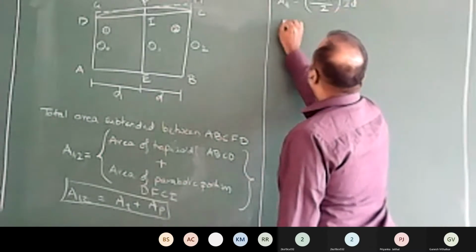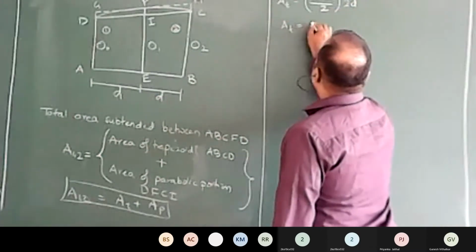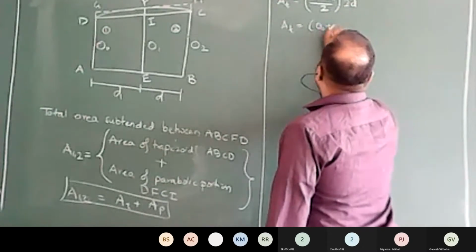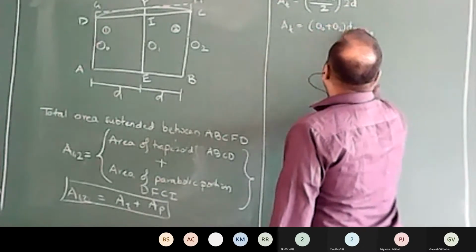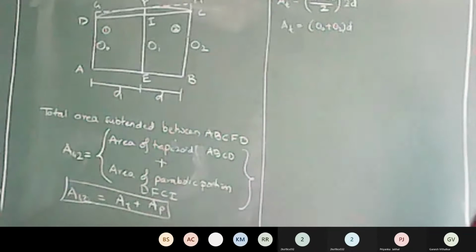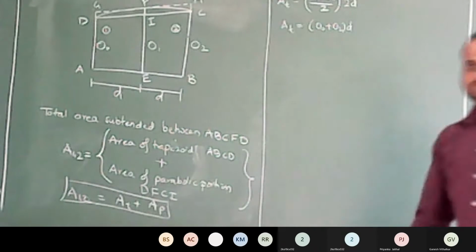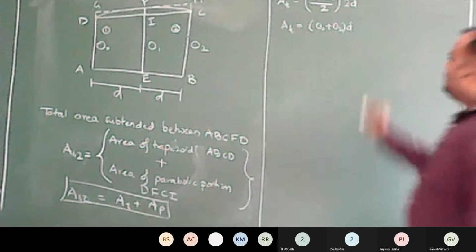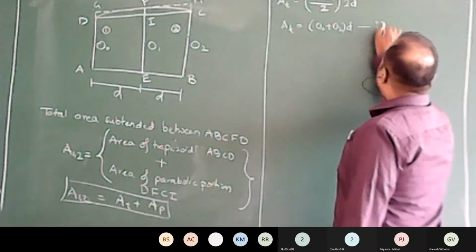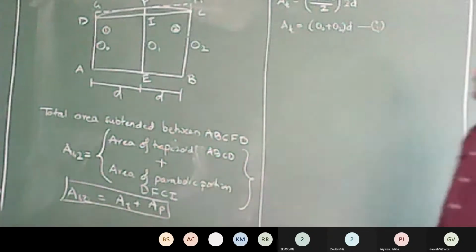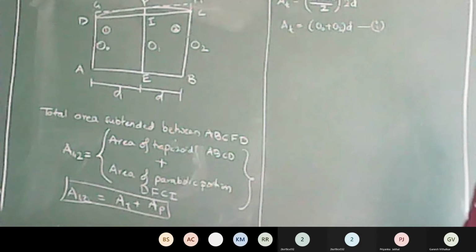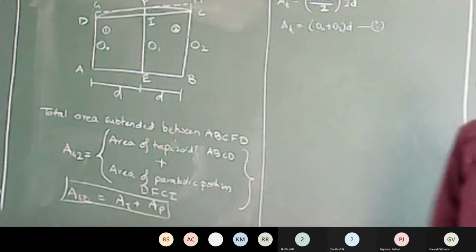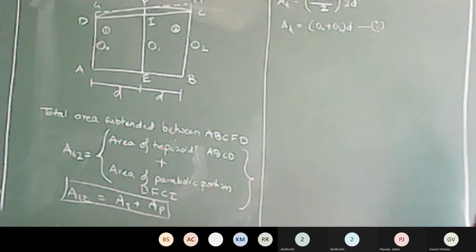So area of the trapezoid happens to be O0 plus O2 multiplied by D. Any difficulty here? Let me call this equation 1. Area of trapezoidal portion is O0 plus O2 into D.